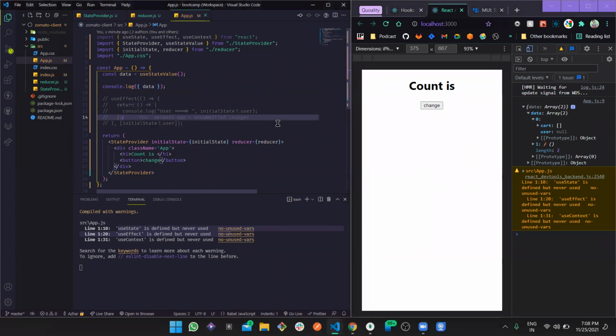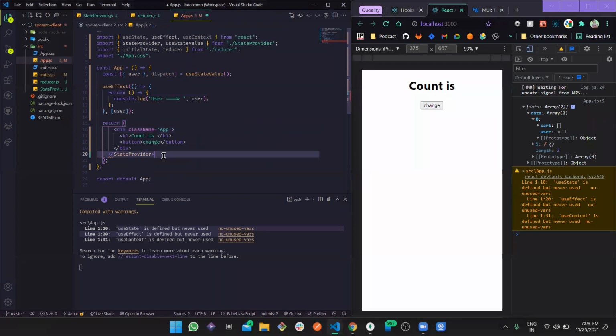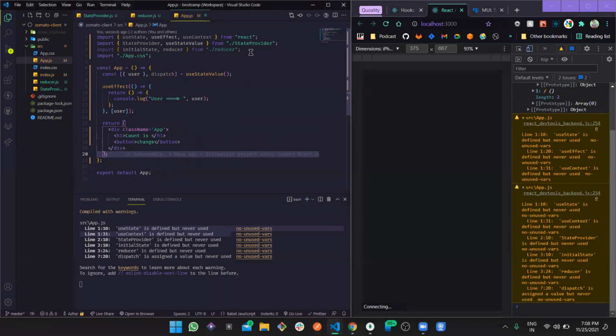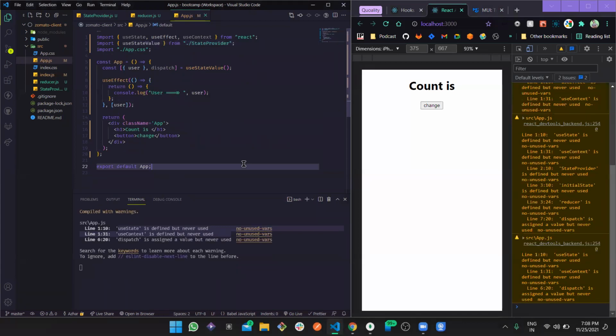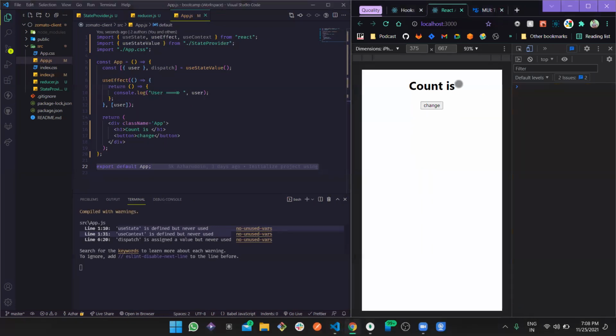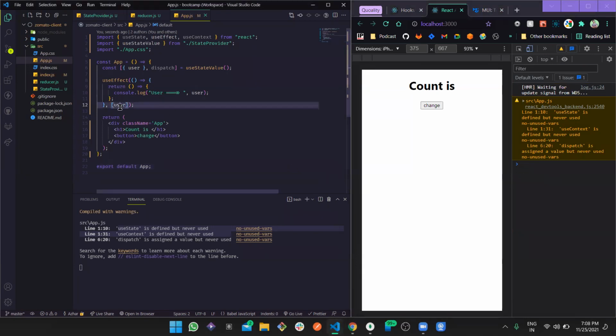So here we can just Ctrl Z what we were actually doing, right? And then we can remove this state, and we are not going to use this one and the state provider because we already defined it somewhere else. Okay, now let's refresh the page, and nothing worked. So it seems like, is the user defined?